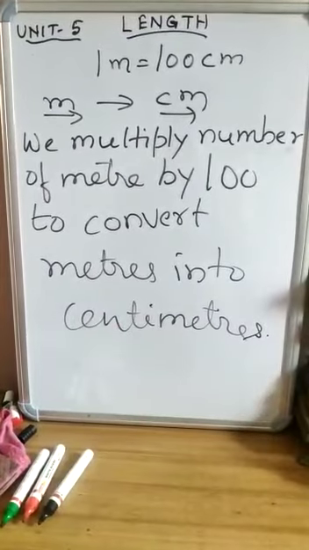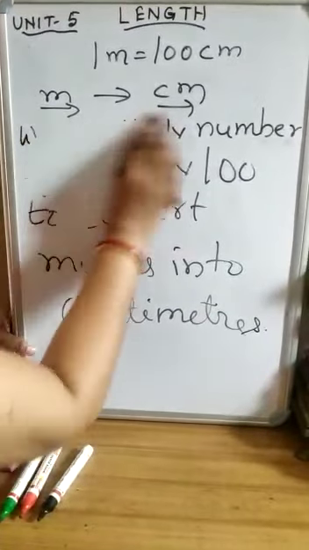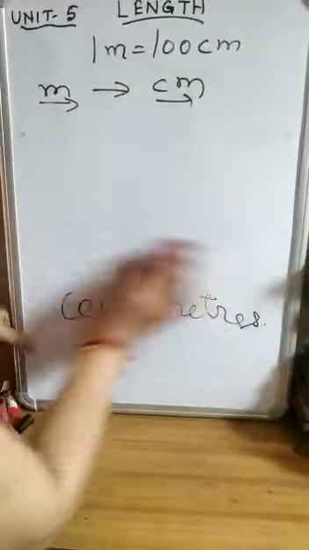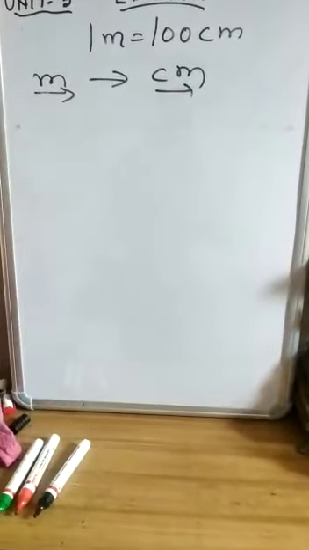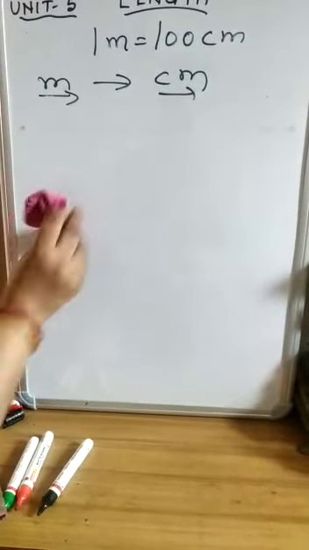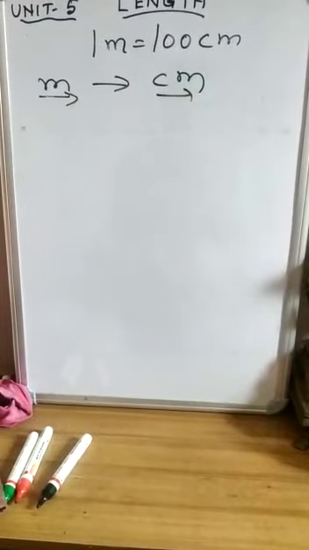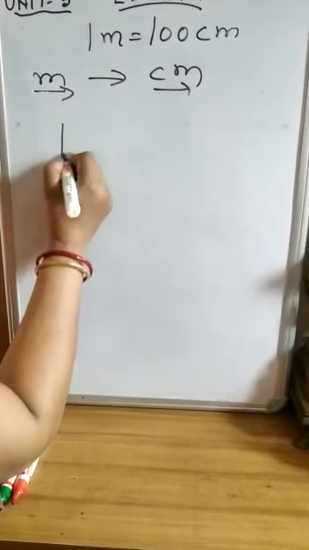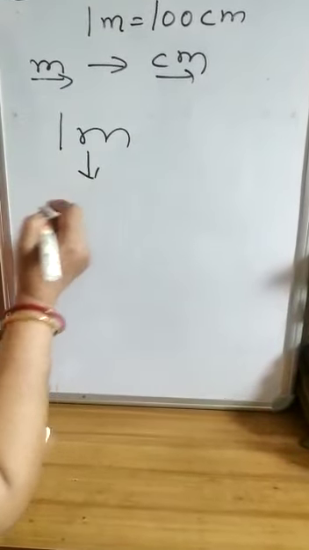Now let us take an example. 1 meter. How will we convert it?